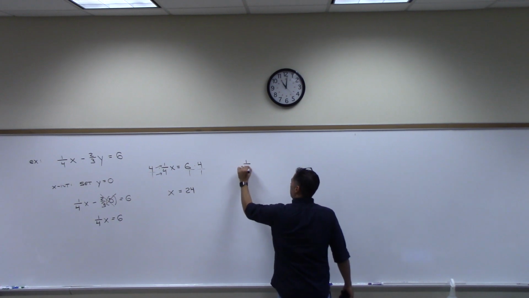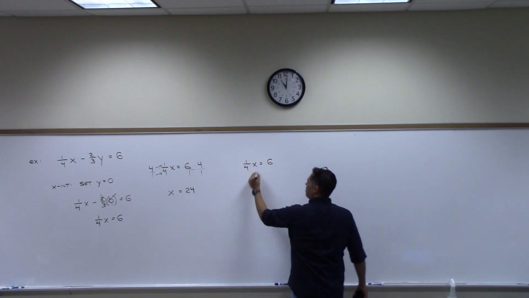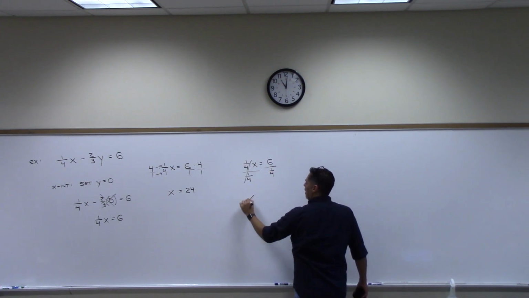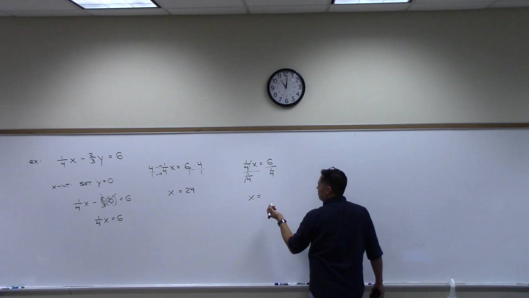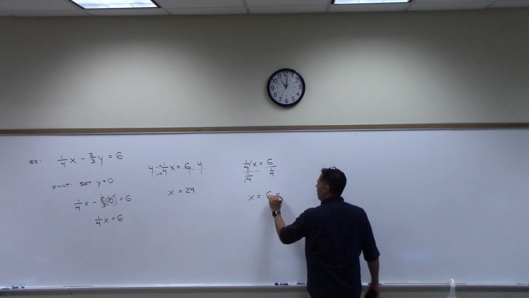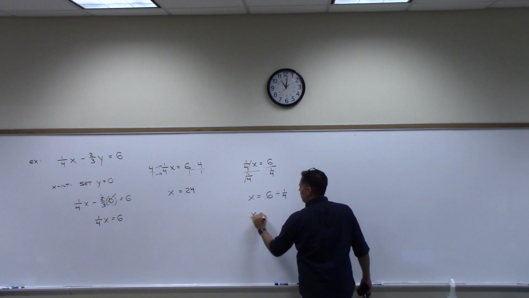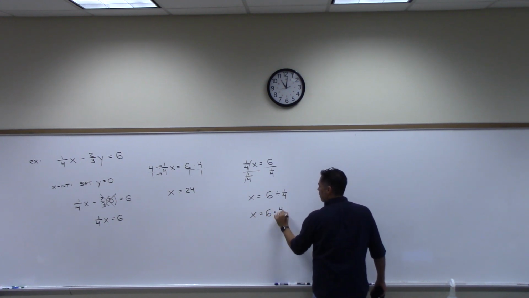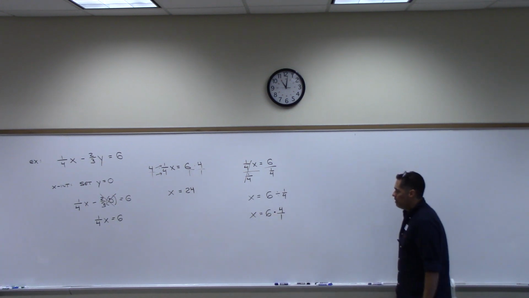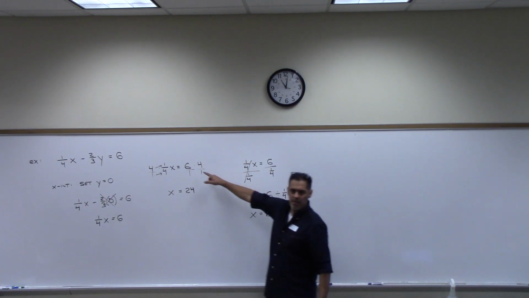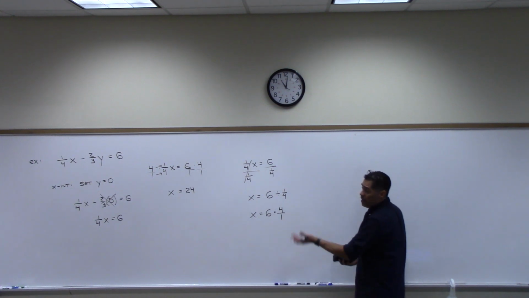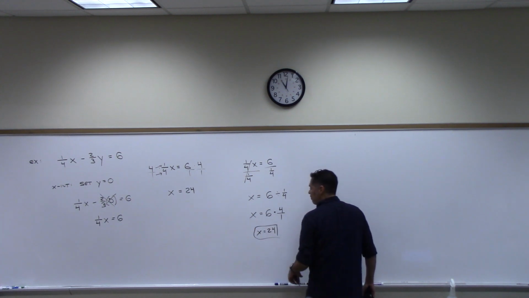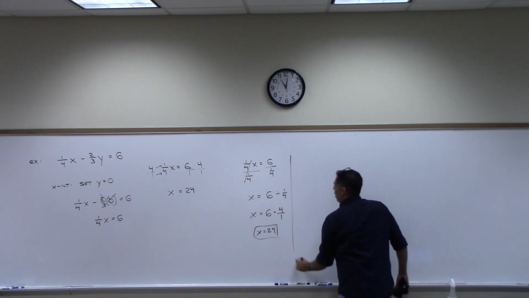The other method would be to divide both sides by 1/4. This goes away, we get x. This is the part I'm concerned about, just making sure you know what this means. This means 6 divided by 1/4. Remember, for division you keep, dot, flip. And that's the same thing as this, 24. So either way, you should be able to get x is 24. I'll do the picture at the end.